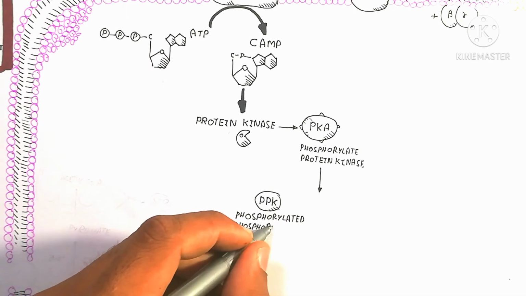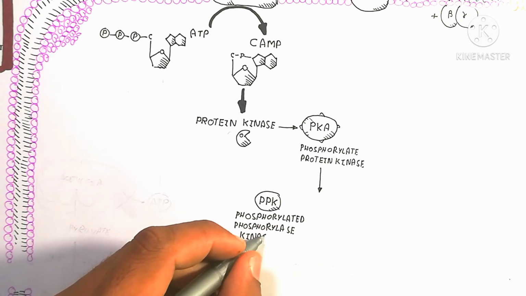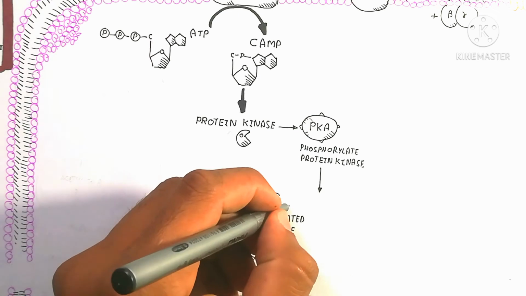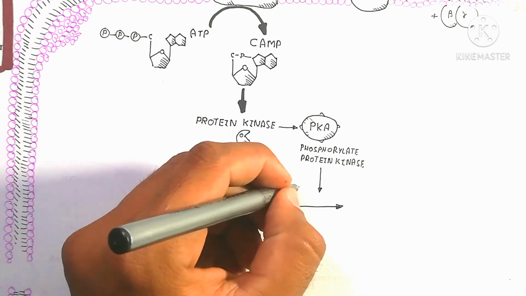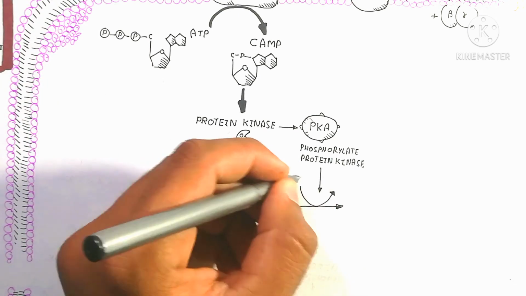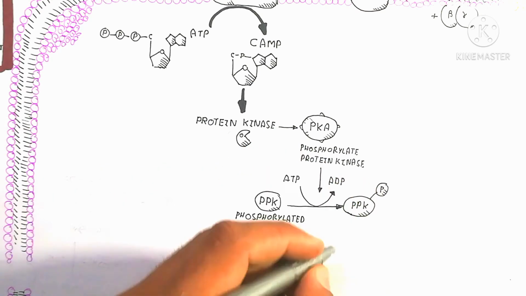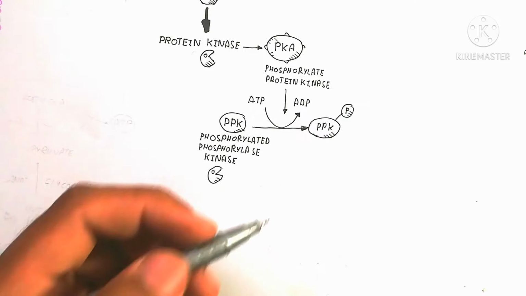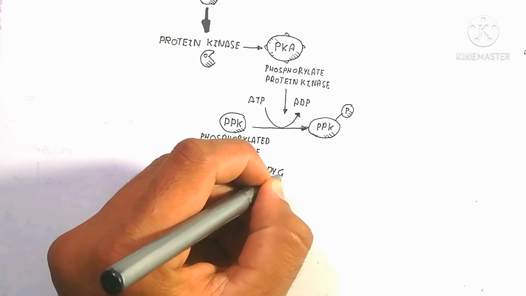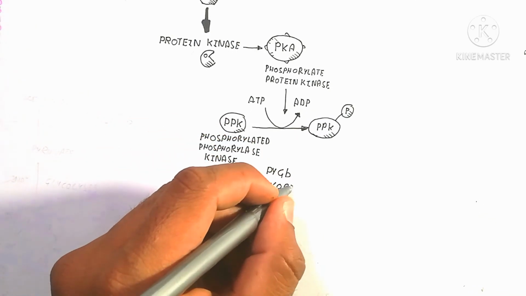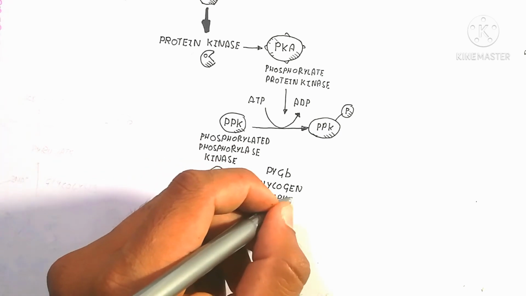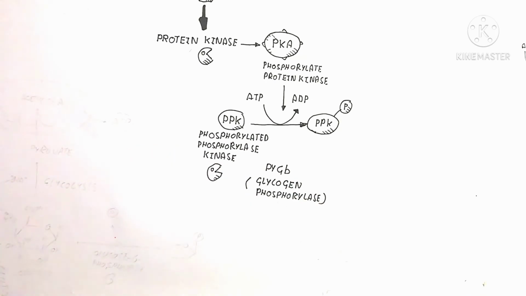phosphorylate the phosphorylase kinase, and this formation will stimulate the PPK. It means the phosphorylated phosphorylase kinase, and this phosphorylated phosphorylase kinase will be activated by ATP, which is used to produce ADP, to convert phosphorylase kinase.